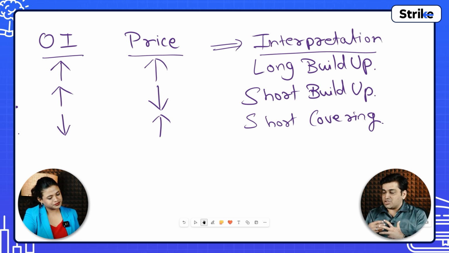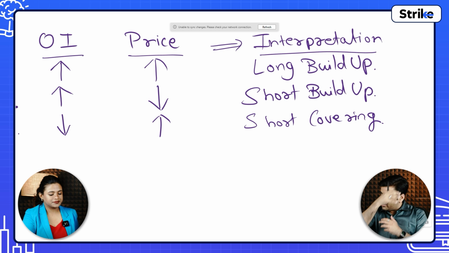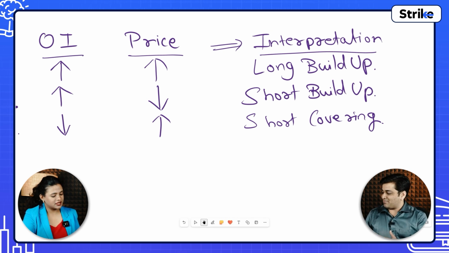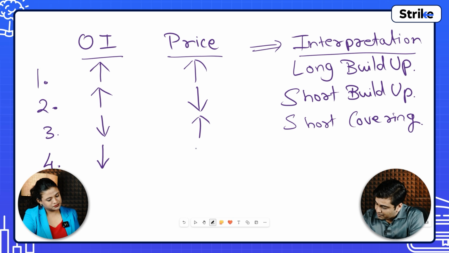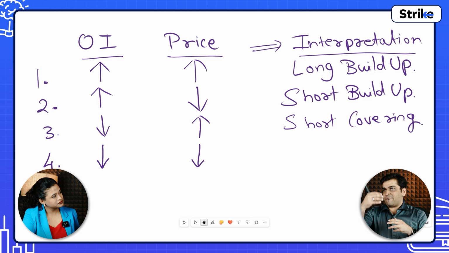Okay. Long build up is considered to be strongly bullish. The long positions are getting built up. So the expectation is that the prices may go higher from there on. But over here, the prices have already gone down, and from there is a small bounce back. Correct. All right, because of short covering. And the fourth possibility over here is that open interest is going down and the price is also going down. So now what will happen is when there is a long build up happening, so prices have gone up, open interest has also gone up.